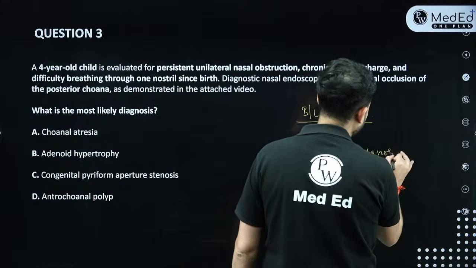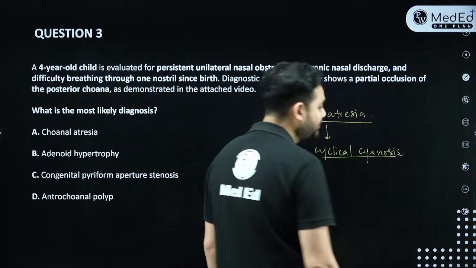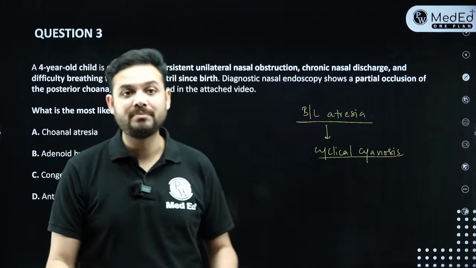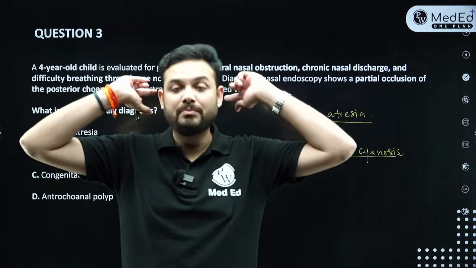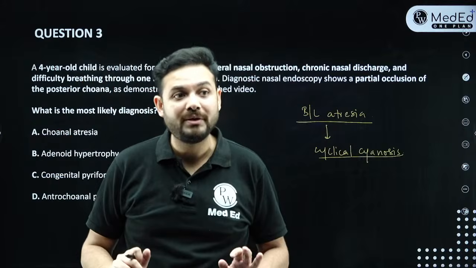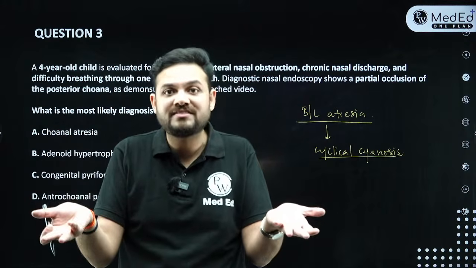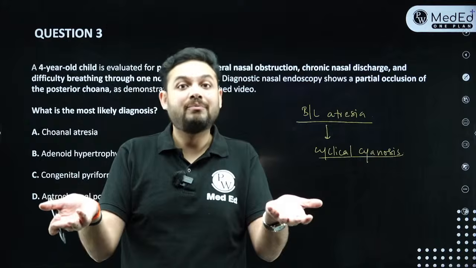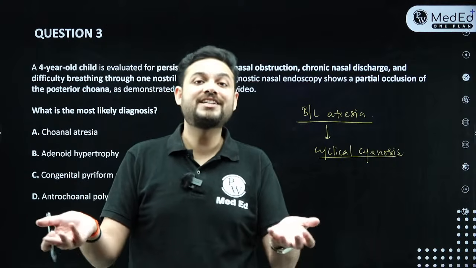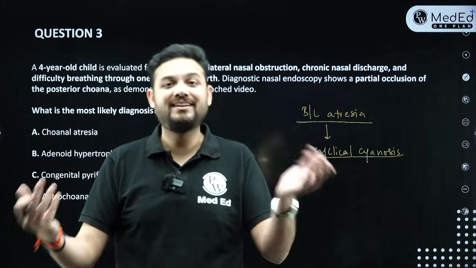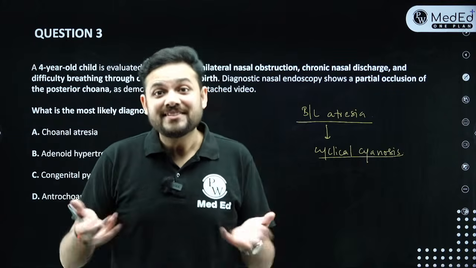And what does cyclical cyanosis mean? I told you that when newborns are born, they are obligate nasal breathers. So when they are obligate nasal breathers, what happens? Both their nostrils are closed from behind in bilateral atresia. The problem will be what? The moment the baby is born, they will get cyanosed. Now when the baby is cyanosed, what will the child do? The child will get agitated. And when the child gets agitated, they will start crying. This is how you cry, right?